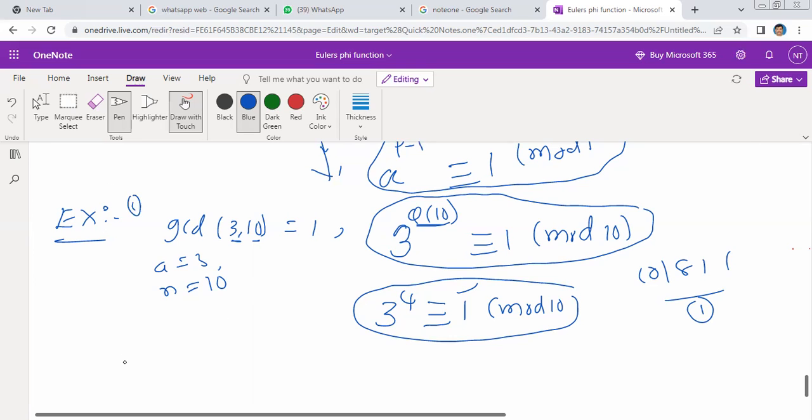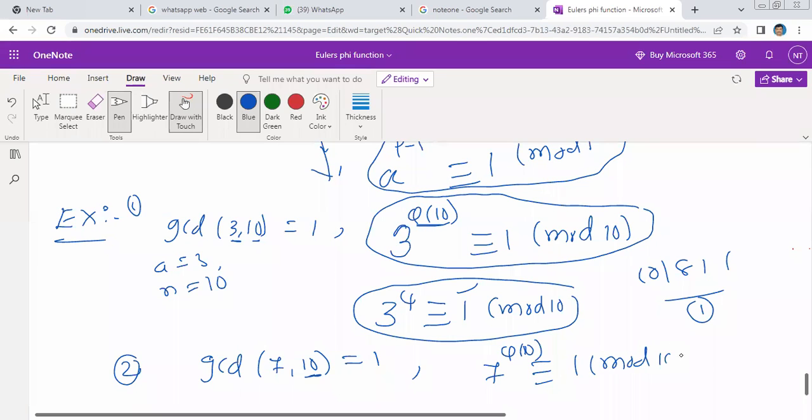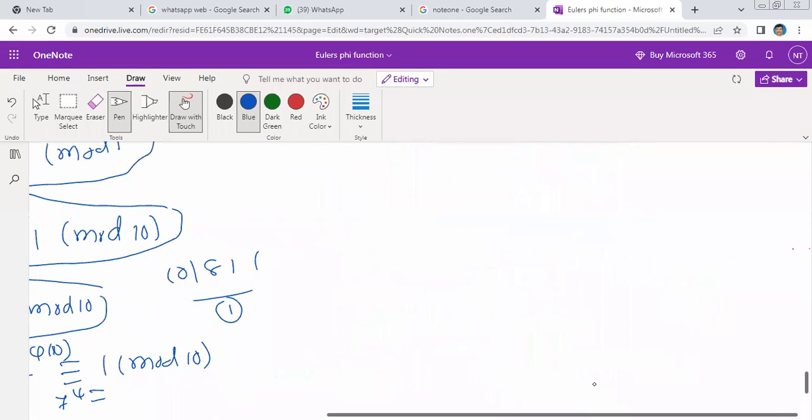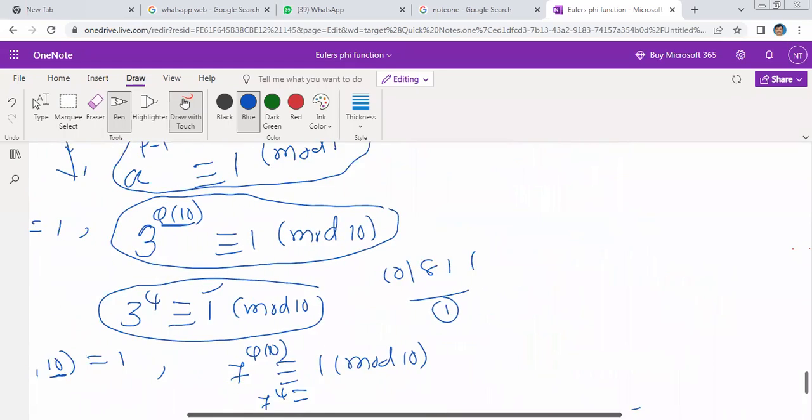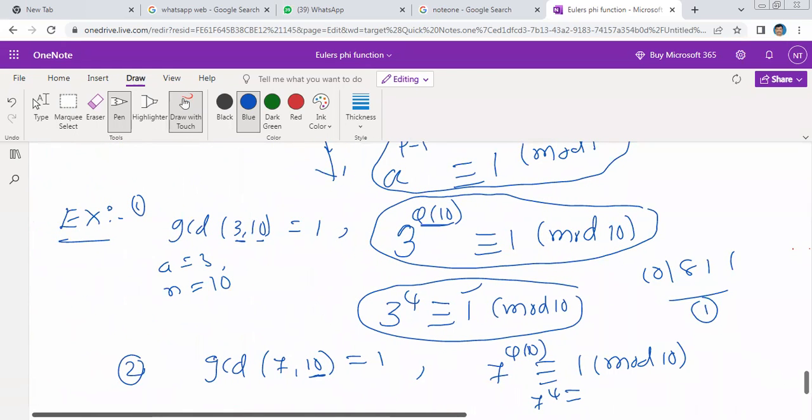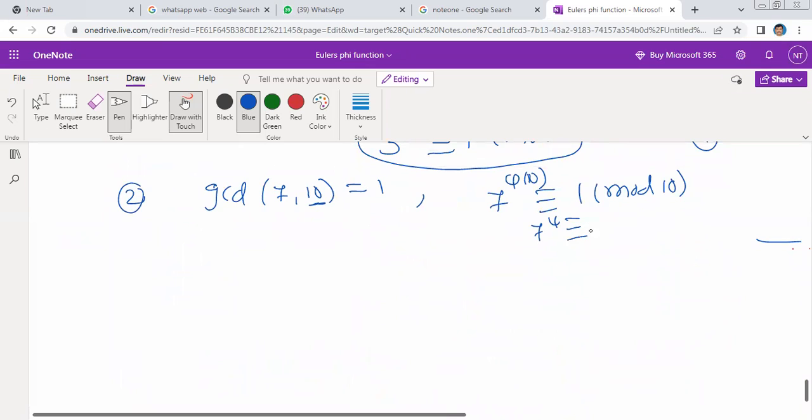Suppose another example. Suppose I am taking GCD of the numbers 7, 10, relatively prime numbers, equal to 1. How can we write this? My n is equal to 10. 7 to the power of phi of 10 congruent to 1 modulo 10. Simplifying, phi of 10 is 4, so 7 power 4 congruent to 1 modulo 10.